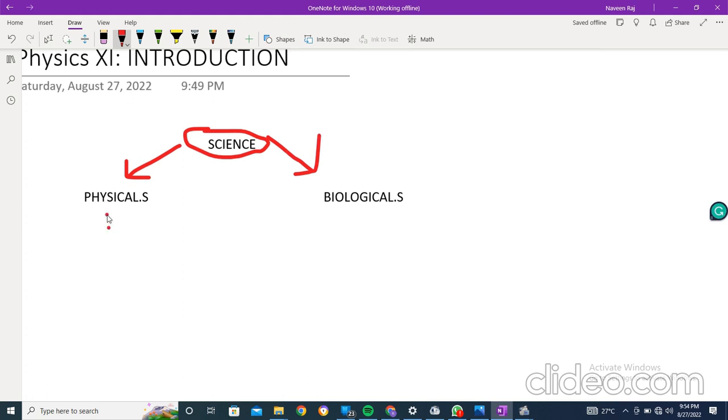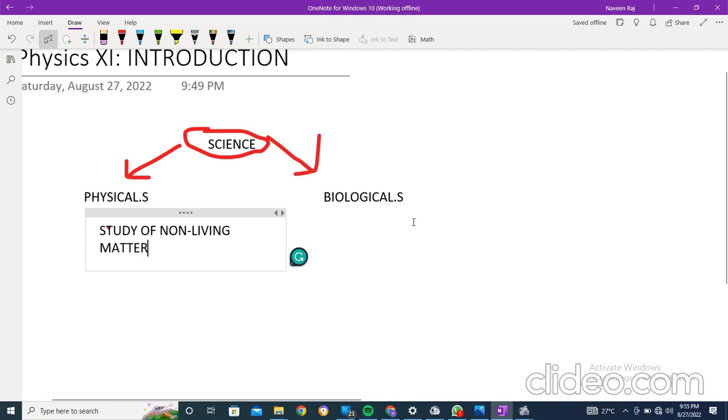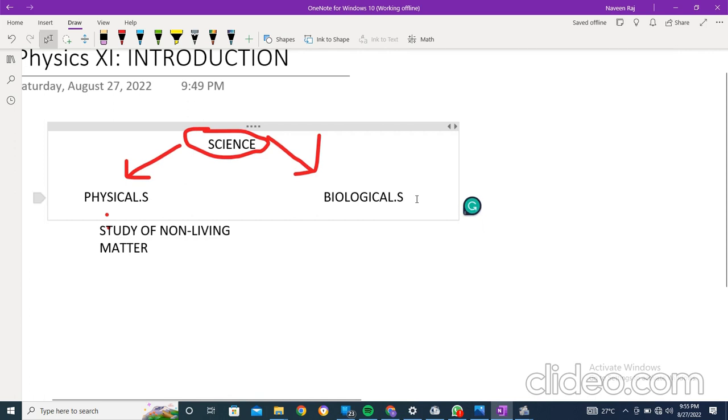So what is physical science? Physical science is the study of non-living matter, right? And if we talk about biological science, it is something that deals with the study of living things.